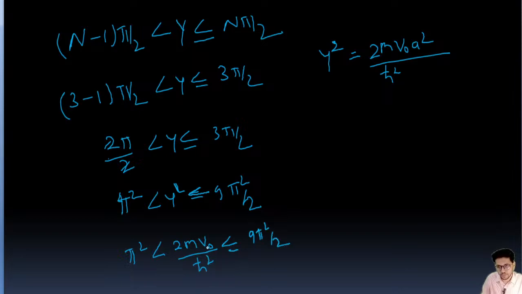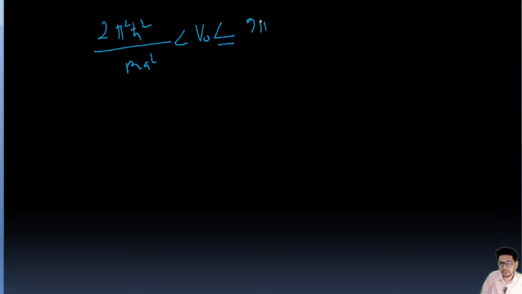Now we'll put these two, this side and this side, and V naught will remain in between. So this is 2π square h cut square upon m a square, and V naught is going to be between this one and 9π square h cut square upon 2m a square.